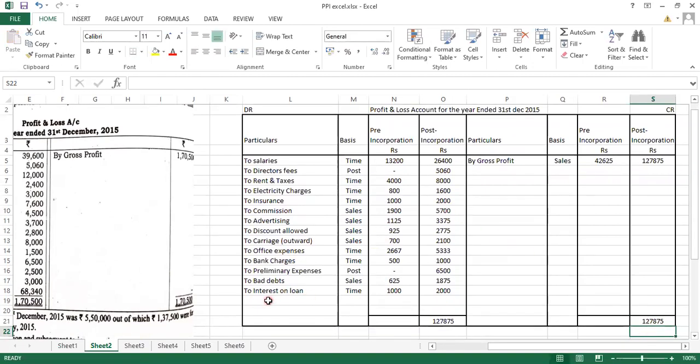So here we will be getting a net profit in the post incorporation duration. Okay, leave one line for pre, and then write post.